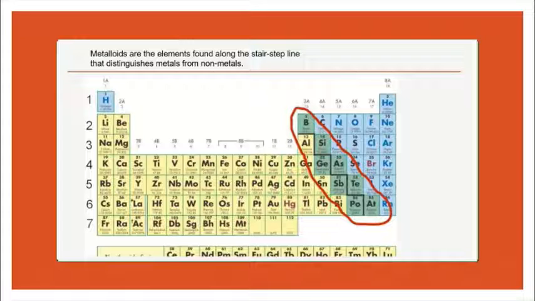Here you can see the metalloids in the periodic table: boron, silicon, arsenic, tellurium, astatine, polonium, stibium or antimony, and germanium.